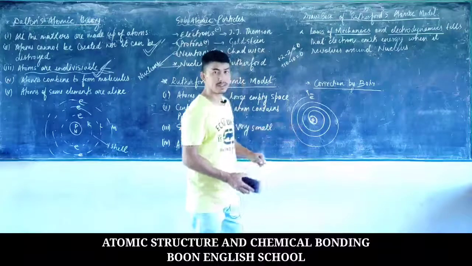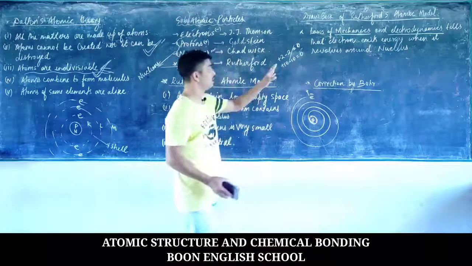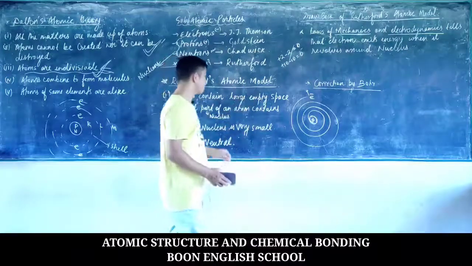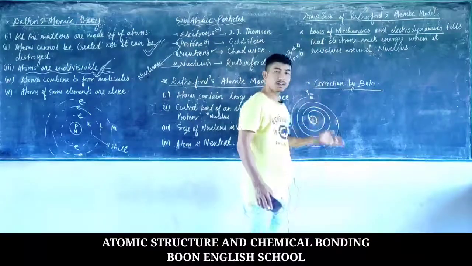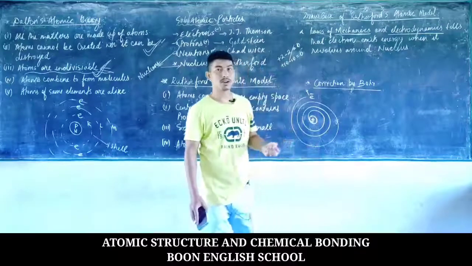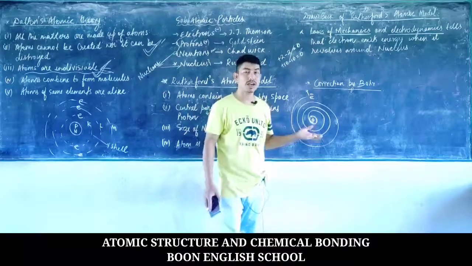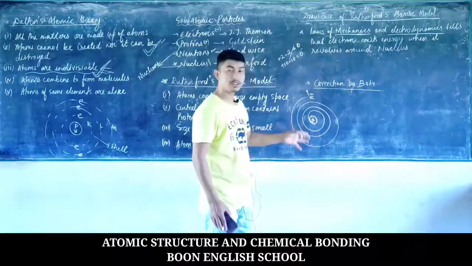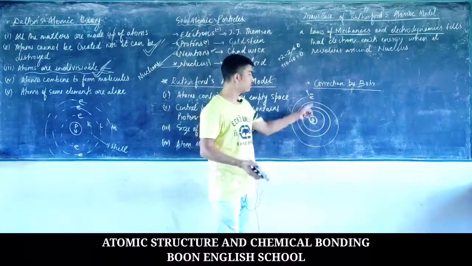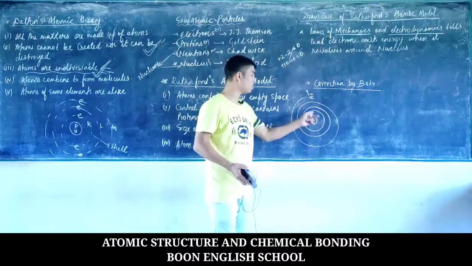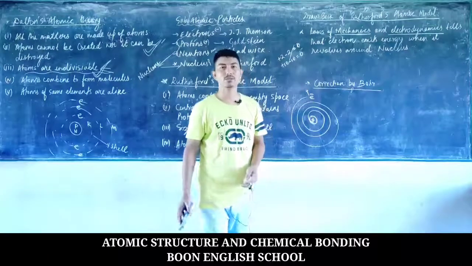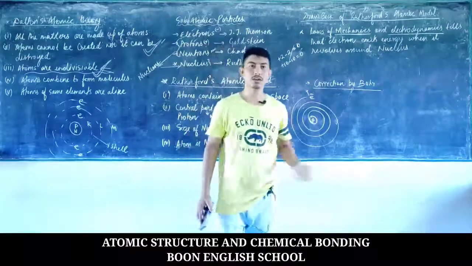He could not explain it. Actually, he did not say that this happens, but the laws were such that whenever a charged particle moves around another charged particle, it emits energy. So as a result the atom should vanish, because the electron will continuously move in a spiral path and then fall into the nucleus, and thus the atom will exist no longer. But that is not the case.